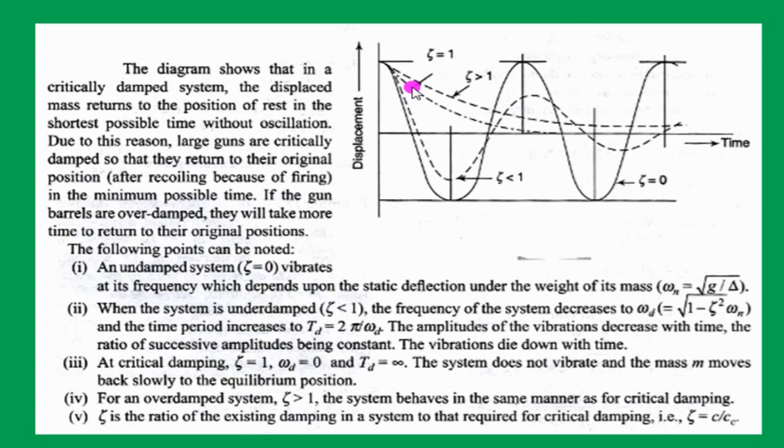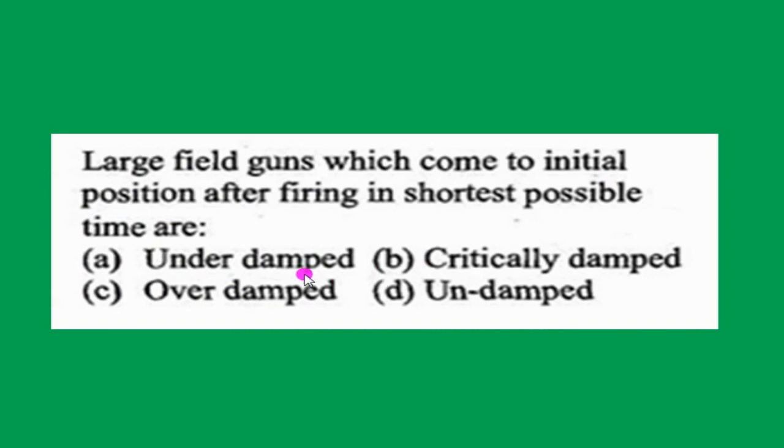Whenever there is a gun, it should not vibrate. If it vibrates, it will create more forces on the soldiers, so it's not allowed. At the same time, it should come to the equilibrium condition in shortest possible time. So the option is critically damped systems. Answer is B, critically damped.